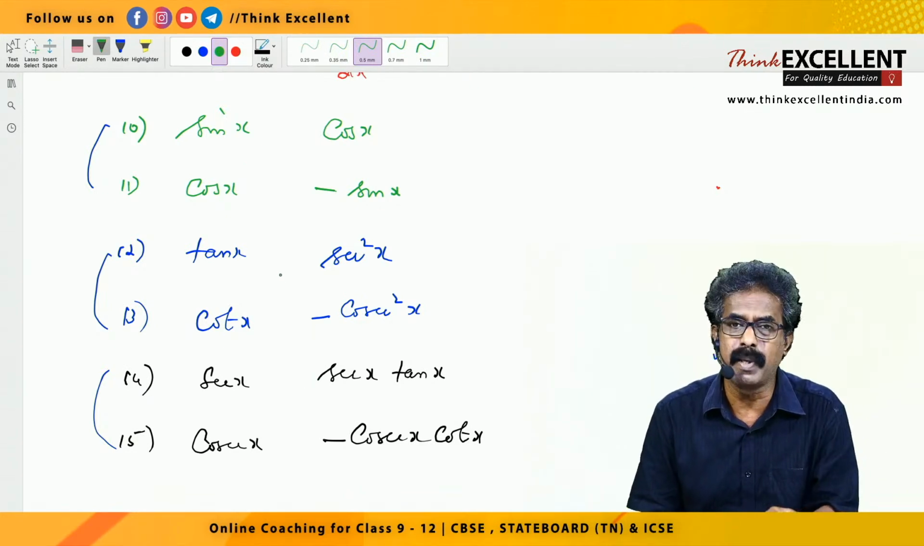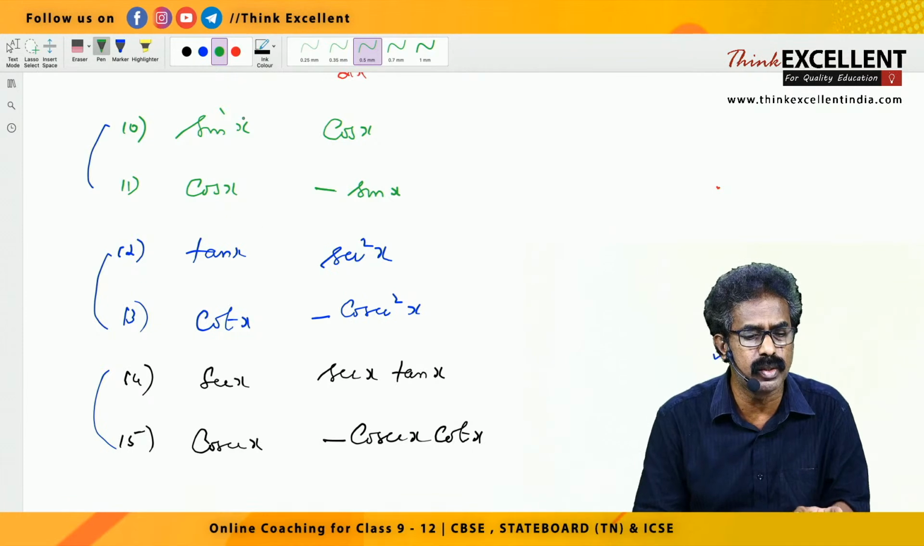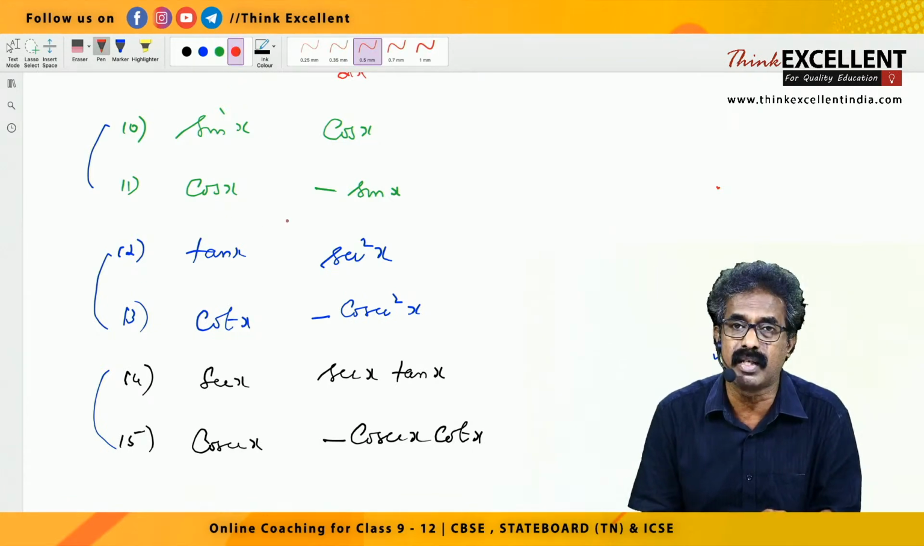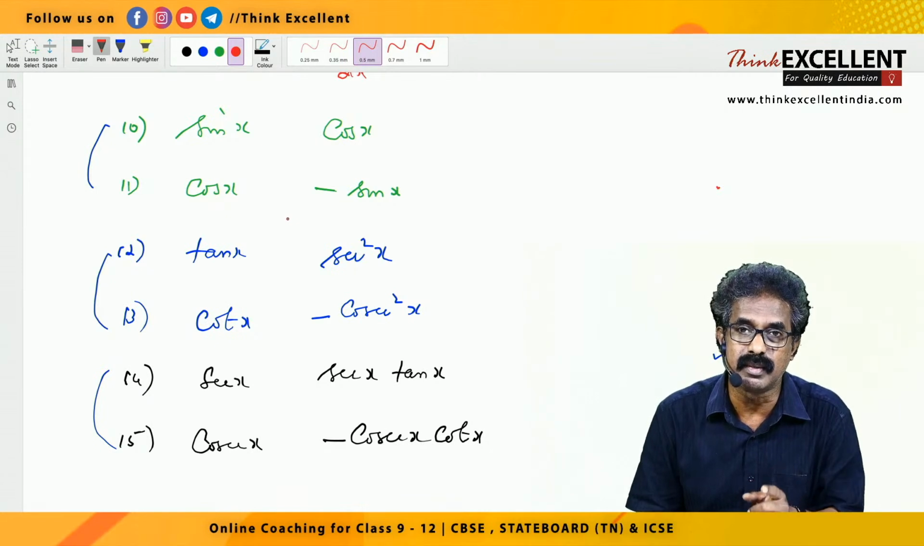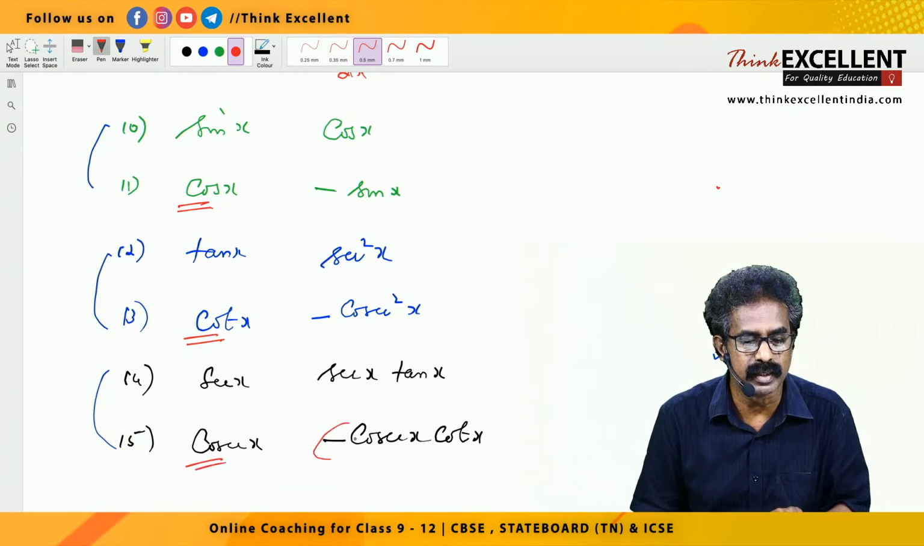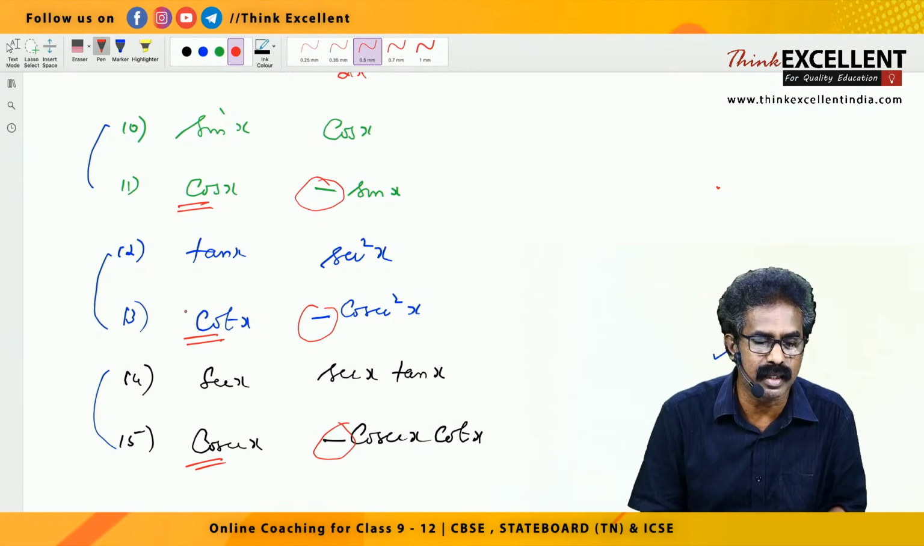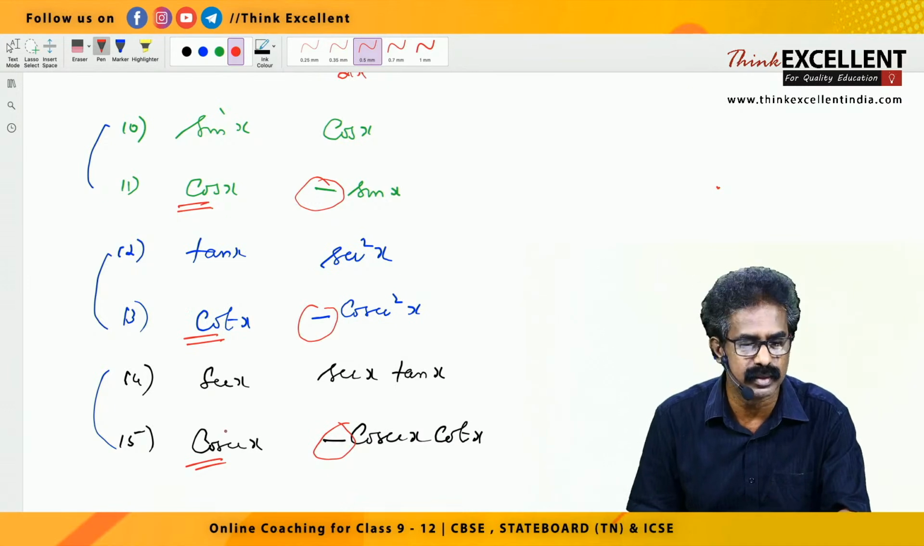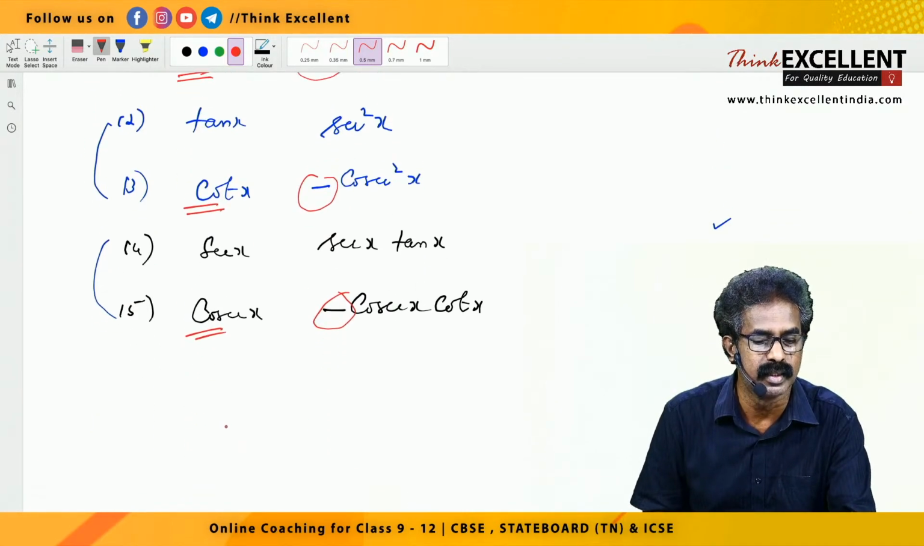And in some places plus, some places minus, very easily you would identify. Suppose you find it difficult where to put minus: if the ratio starts with C, it is minus. Starting with C, everywhere you have minus, right? Cos minus sin x, cot x minus cosecant square x, cosecant x minus cosecant x cot x, right? Okay, so that you won't make mistakes.